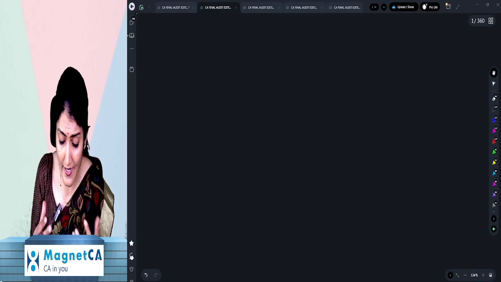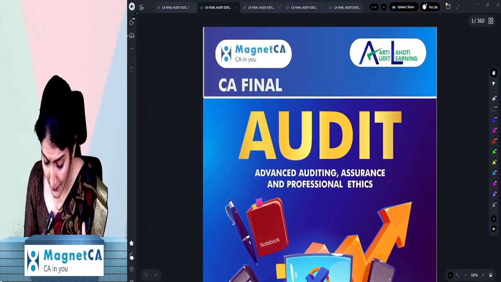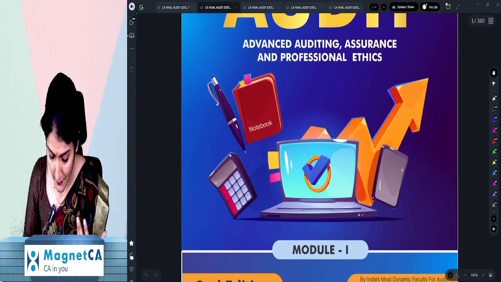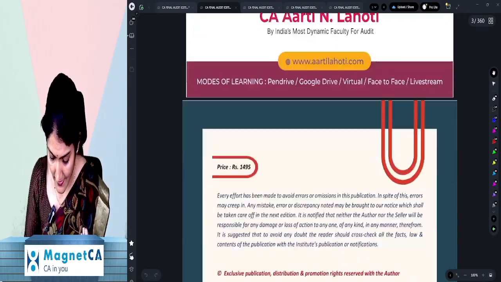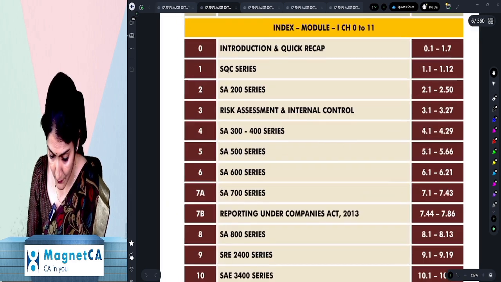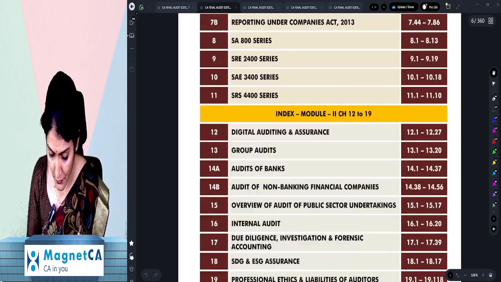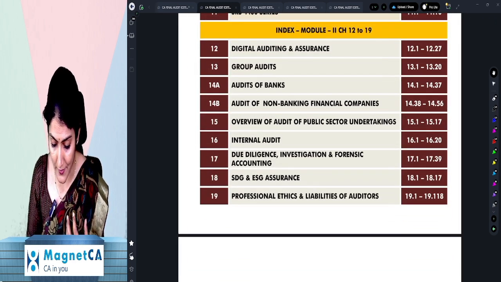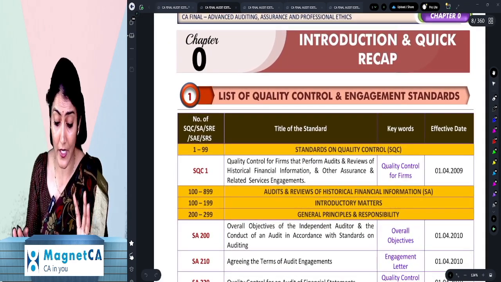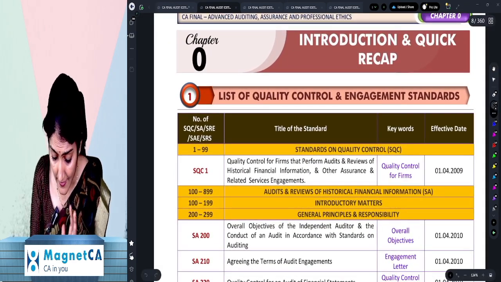Here, if you come to these, this is module 1. So that's the cover page of the book. And then after that, I just told you about the index of the book, regarding chapters 0 to 11 in module 1 and 12 to 19 in module 2. And then after that, I told you the introduction and quick recap, in which they have given the list of